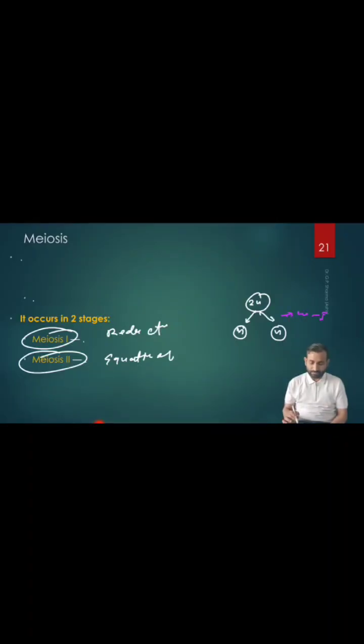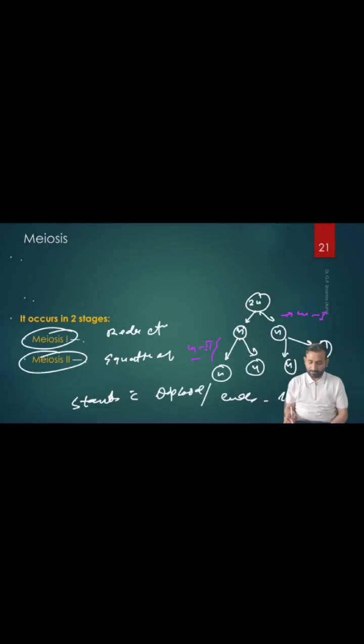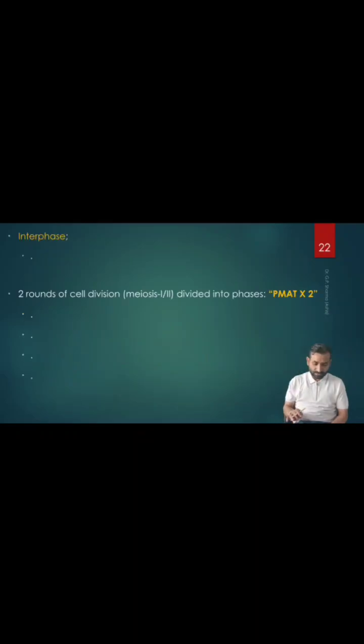That's why we call this the reductional division. But in meiosis 2, n remains n, it remains the same. So this one we call what? Meiosis 2. Hope you understand, right? So this is the equational division. So it starts with diploid and it ends with haploid. Please remember this for the exam.